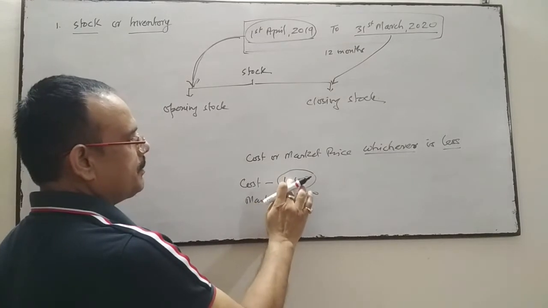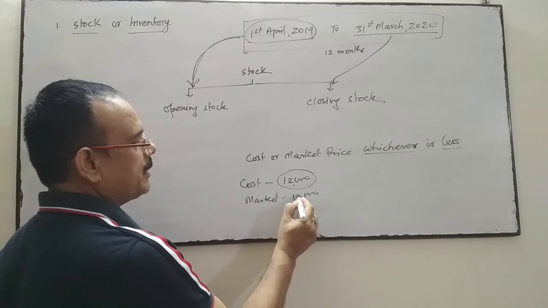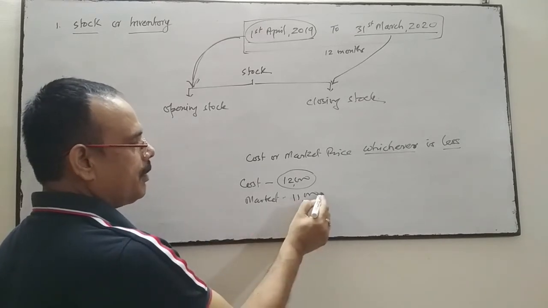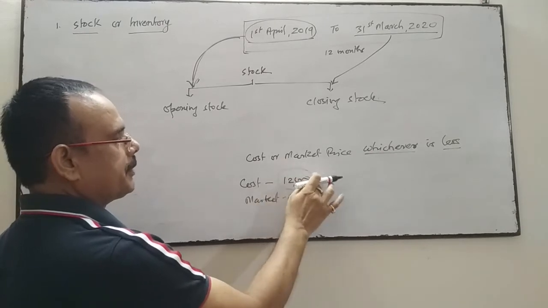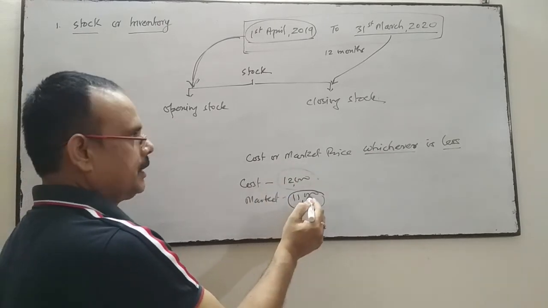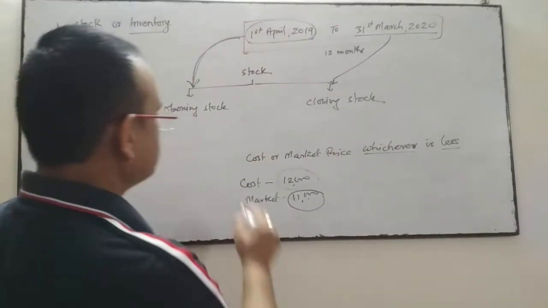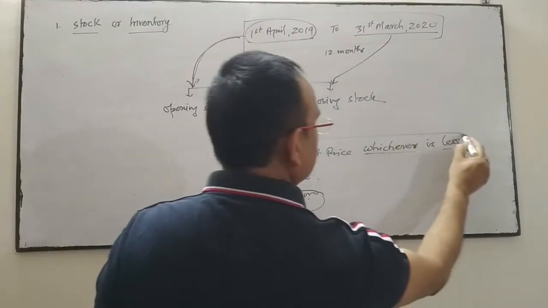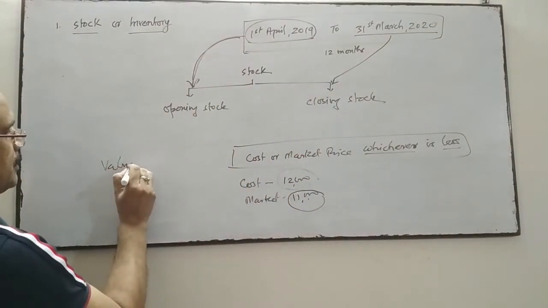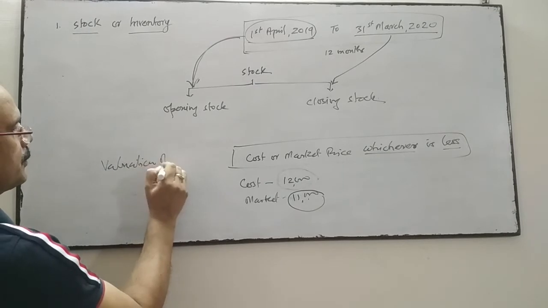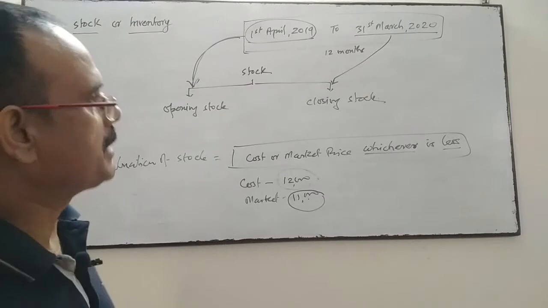Vice versa, suppose the cost price is 12,000 and the market price is 11,000, then we will record the stock at 11,000. So cost or market price, whichever is less. This is very important when we do the valuation of stock.